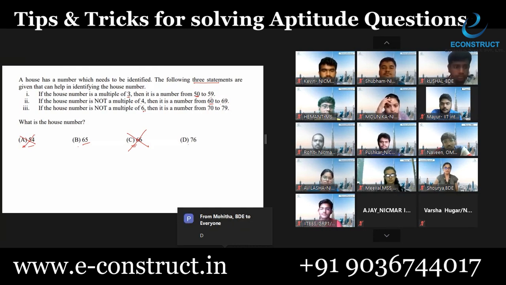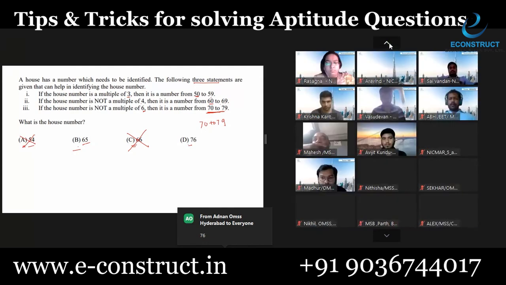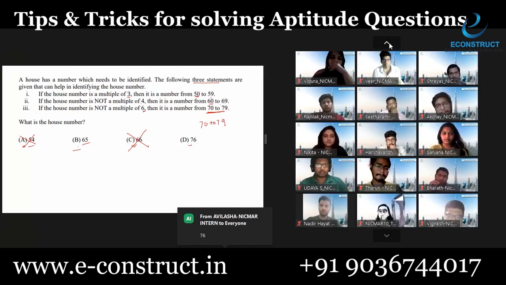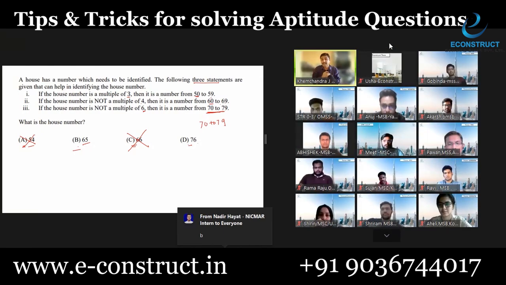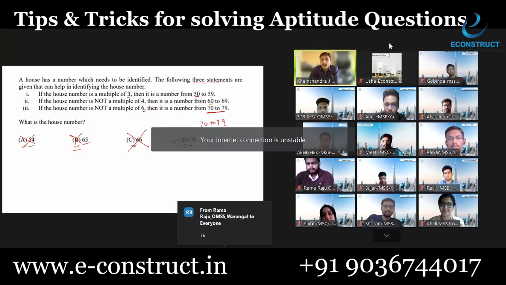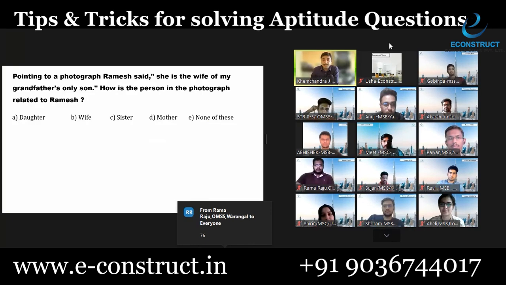If the house number is not a multiple of 6, in that case, the number should be between 70 to 79. Now you tell me, of these numbers we are left with 65 and 76, both are not multiples of 6. But if it is not a multiple of 6, then the house number should be between 70 to 79. So what should it be, sir? Must be 76, which is option D. So it is all about taking all the conditions at a time and taking the help of options. You can definitely reach the correct answer.